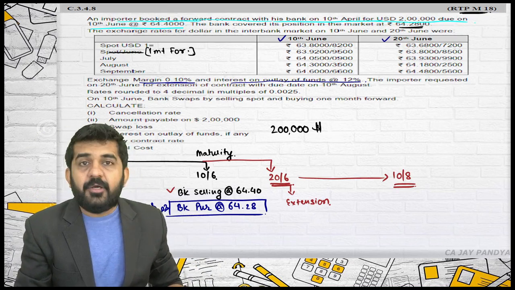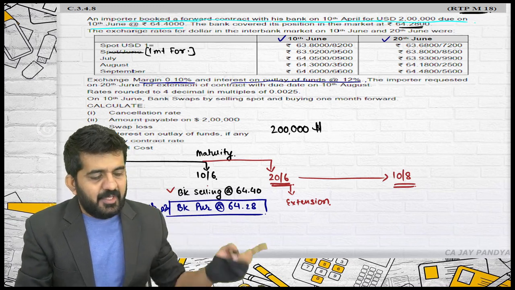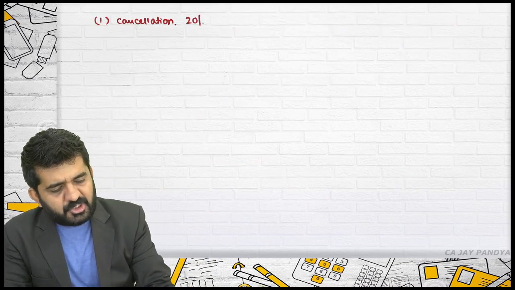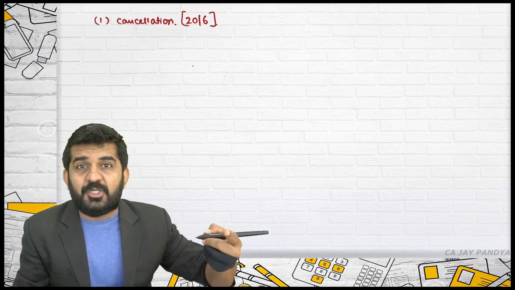The bank has sold, so the customer might have purchased. The cancellation will happen on 20th June because the customer is not coming before 20th June. Customer is purchasing.